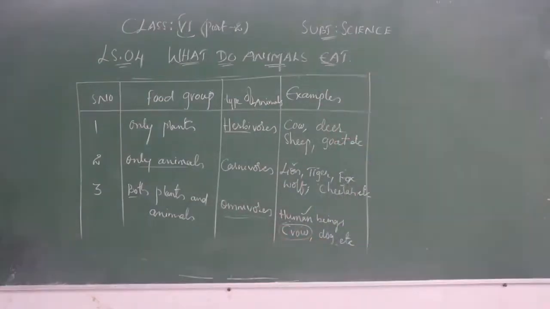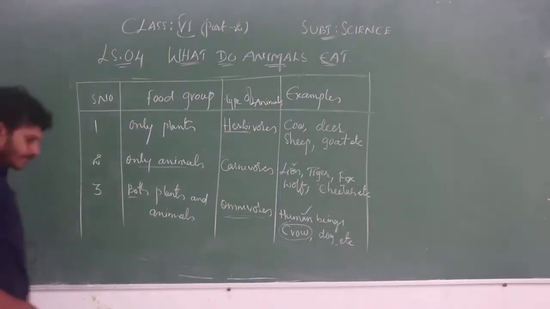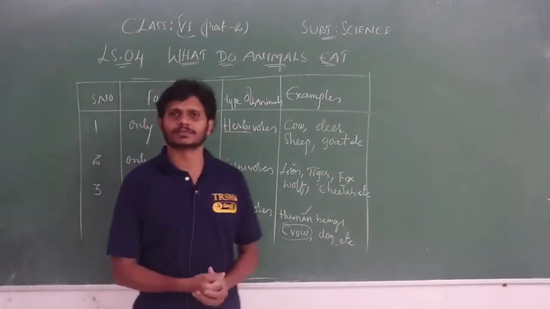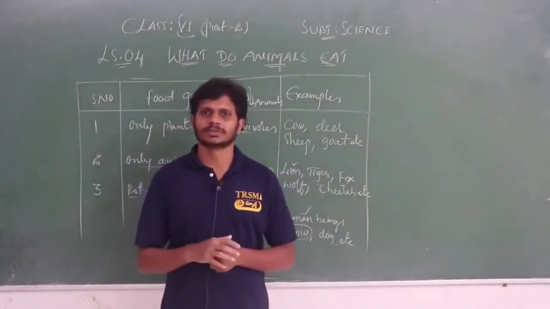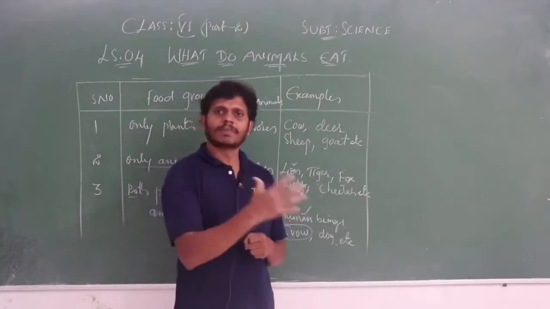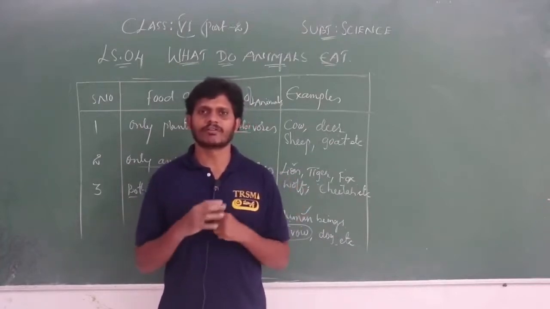All these plants and animals are the main sources of food. Like us, animals also depend on other organisms. How do we people depend on other animals or plants for our survival and our nutrition?